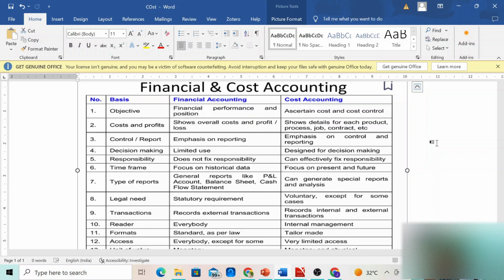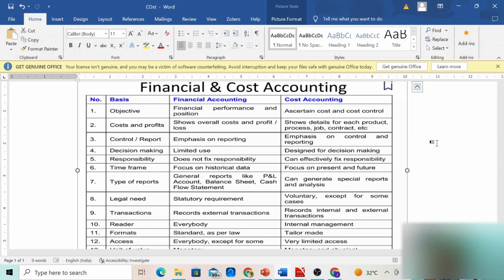So, when we look at the basic differences, first one, let's start with the basic objective of having financial accounting and cost accounting. Basically, why do we have financial accounting is to assess the financial performance and the financial position of any business. Whereas cost accounting is used to determine the cost and to control the cost.